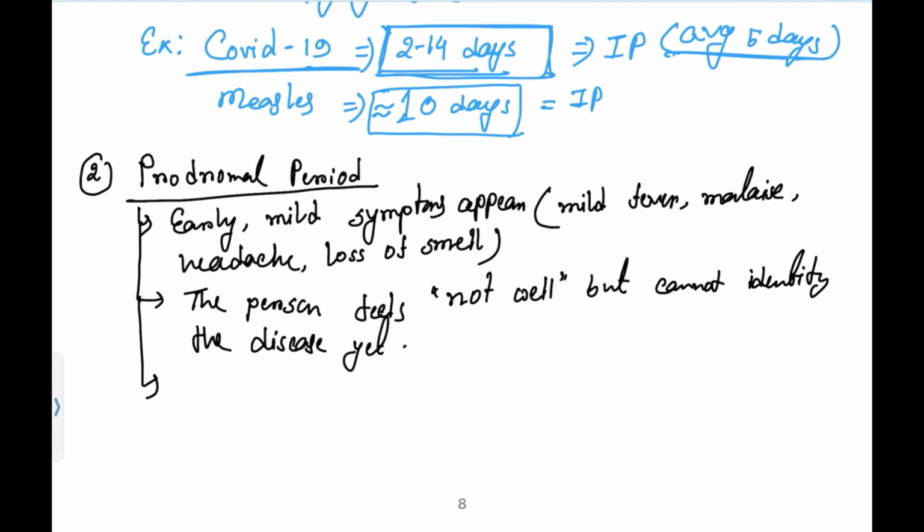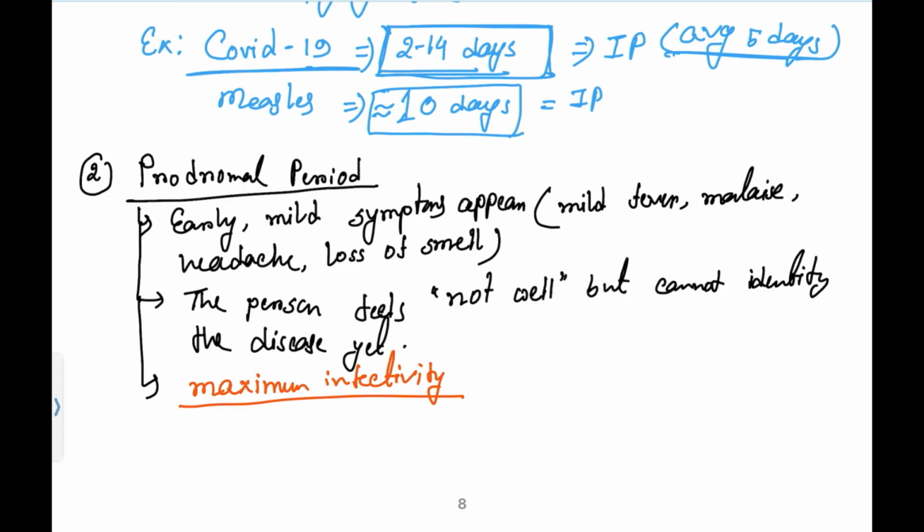Another more important thing you need to remember: this is the phase of maximum infectivity. Sometimes an MCQ comes, like which stage of illness has maximum infectivity. So this stage has the maximum infectivity. It is the stage of maximum infectivity in many diseases.